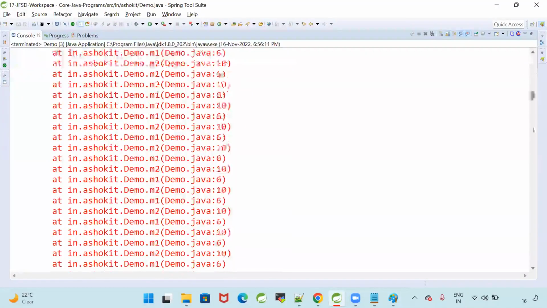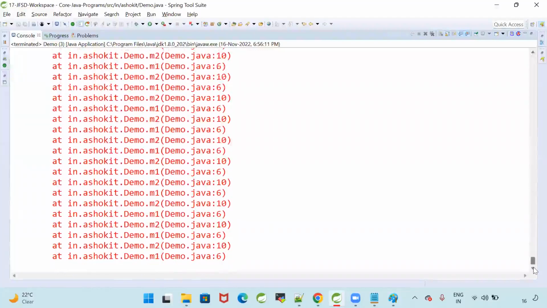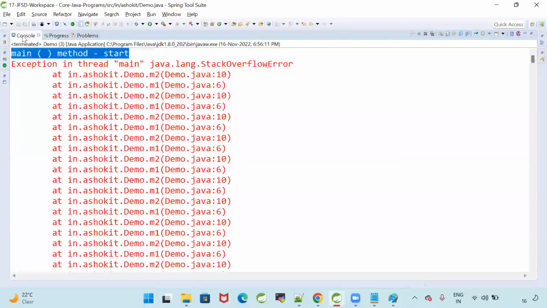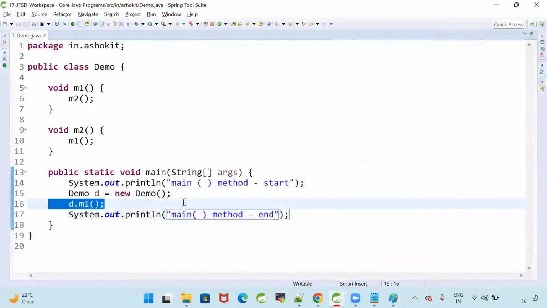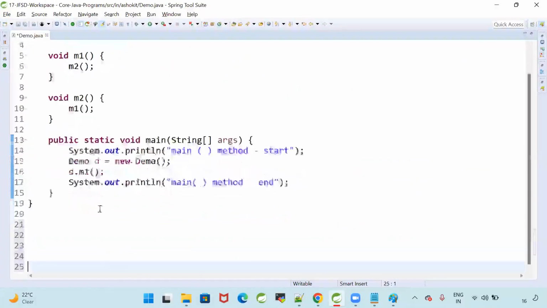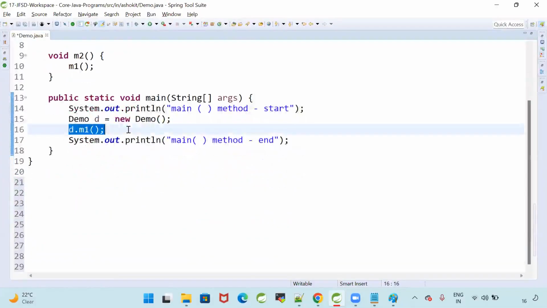Is there any main method end? There is no main method end. Why is there no end for the main method? Abnormally it is terminated. So can I say this line of code is risky?